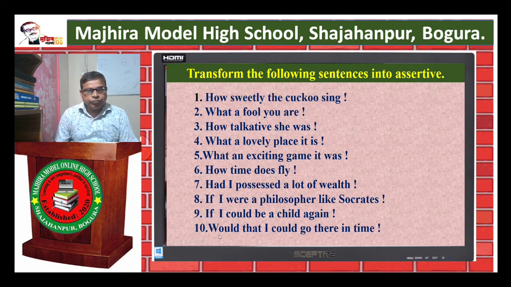And 10: Would that I could go there in time. So, follow the rules and write the correct answers.